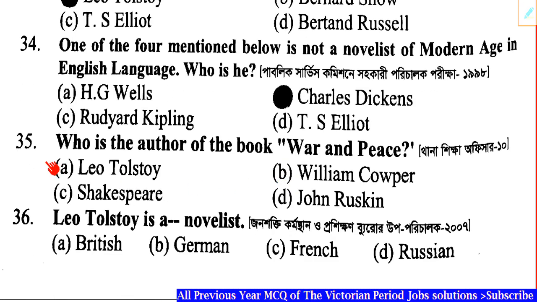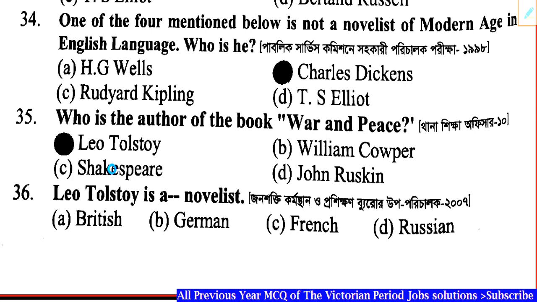Question number 35. Who is the author of the book War and Peace? Correct answer: Option A, Leo Tolstoy. Question number 36. Leo Tolstoy is a dash novelist. Correct answer: Option D, Russian. Russian novelist. Right.